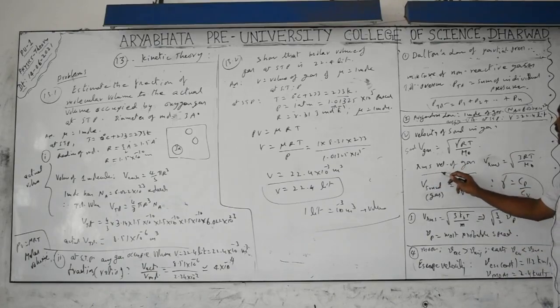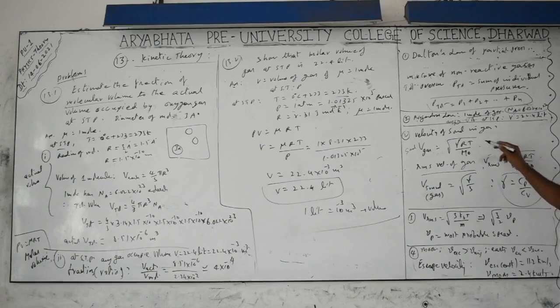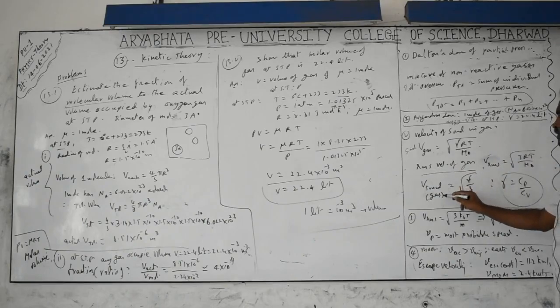Next, the RMS velocity of the gas is equal to under root of 3RT by m. Taking the ratio of these two, you will get velocity of sound over RMS velocity equal to under root of gamma by 3. Gamma is equal to Cp by Cv. This depends only on the number of atoms in the gas. Monatomic gases 1.66, diatomic gases 1.4. Triatomic gases, for non-linear molecules, is approximately 4 by 3, that is 1.33.